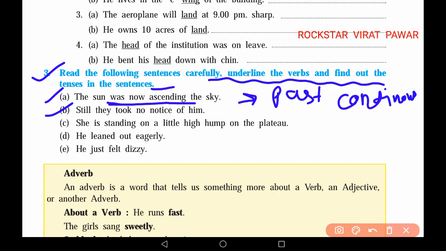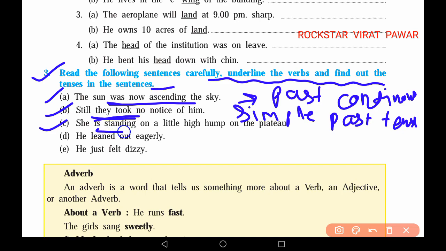The next question is, "Still they took no notice of him." No notice of him they took. In this there is simple past tense because the verb form is in past form. That's why this is simple past tense. Question C is, "She is standing." Is standing. That is why it will be present continuous tense.